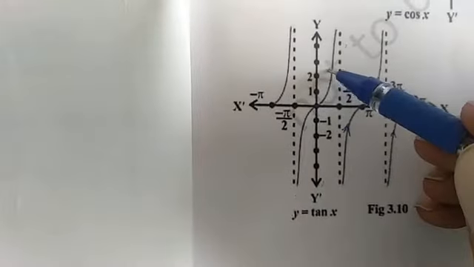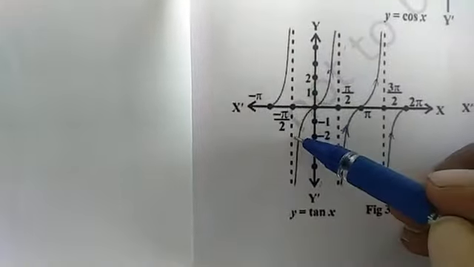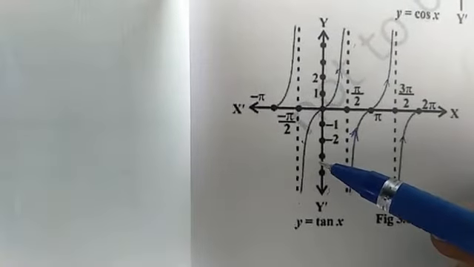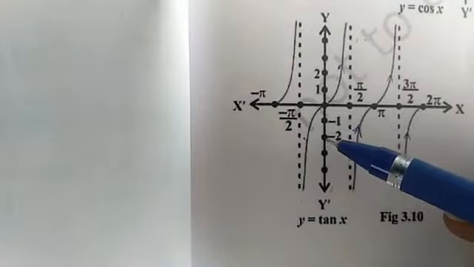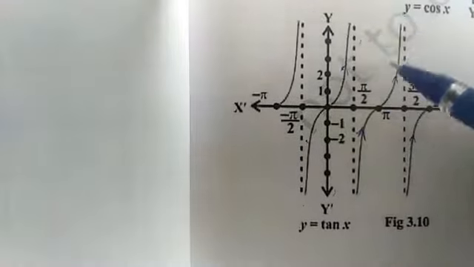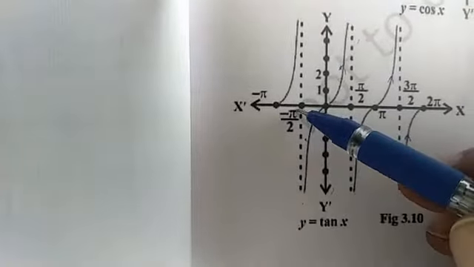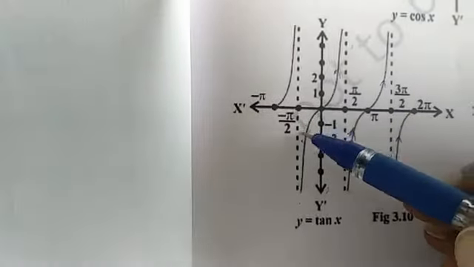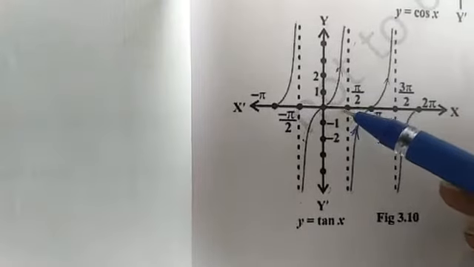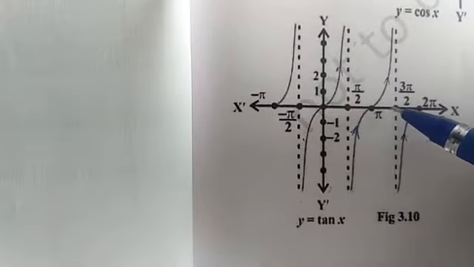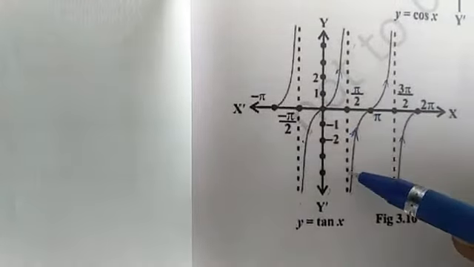So from the chart which we have studied before, you can also tell about the graph related to tan x. This will be the graph of tan x. This first part is in the interval minus pi by 2 to pi by 2, and this part of the graph, pi by 2 to 3 pi by 2, will look like this.